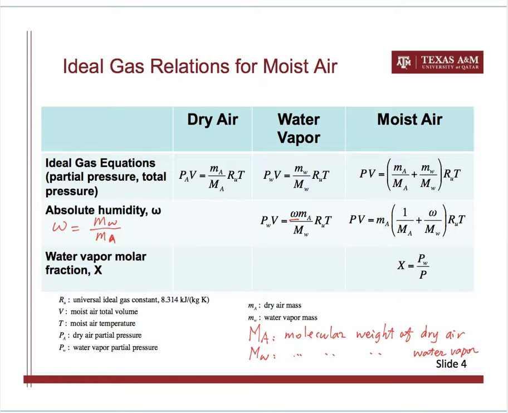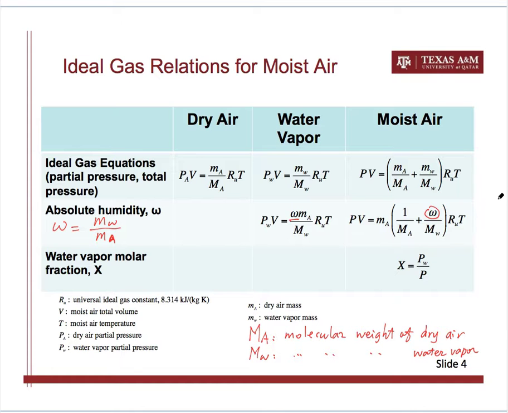And then when we realize that, we can express the ideal gas equation of state for water vapor and the moist air using the specific humidity or absolute humidity.